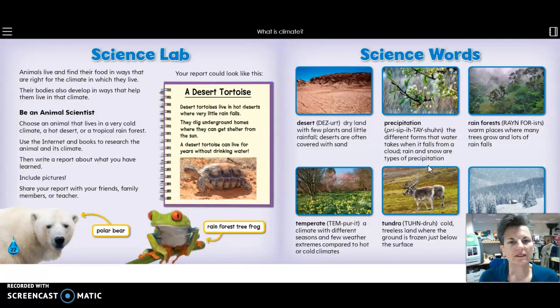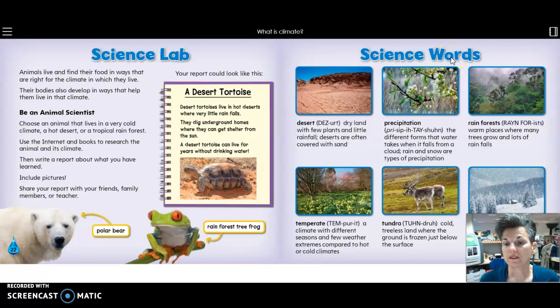Okay, and so this is the last couple of pages of the book. It just gives us some ideas, maybe that you could do a little project, which we are not going to do. But that's what I like about nonfiction books. It offers other areas of learning that you can explore, right? So that's one thing that you could do. Practice being an animal scientist. Kind of interesting.